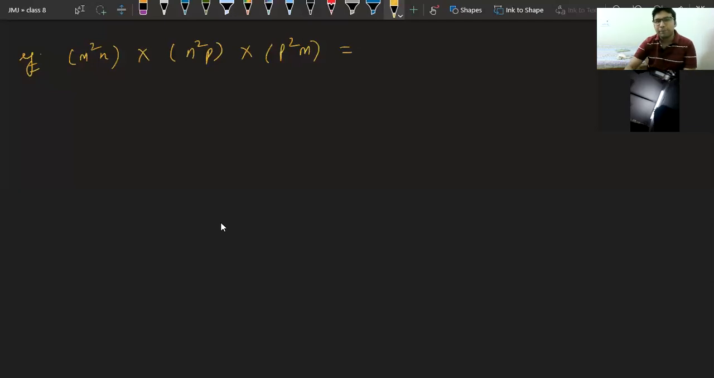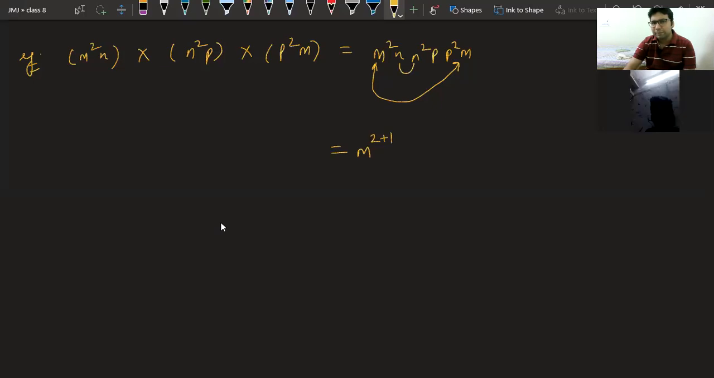The concept is very simple. In this case again, we have m square n square p square m. But if you observe, you have some like terms, the same bases. This m and this m are getting multiplied and they are the same base, so their powers will add. You will get m power 2 plus 1. Similarly, n and n are the same base, powers will add, 1 plus 2. p and p are the same, 1 plus 2. And the answer becomes m cube, n cube and p cube.